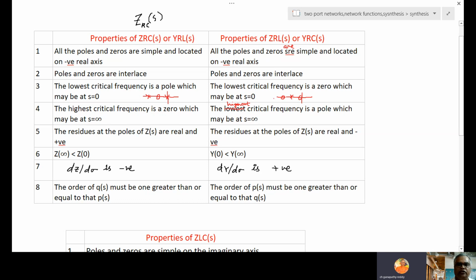So where is the next pole? At infinity. So 0 pole 0 format, whereas here pole 0 pole format. It starts with pole 0 pole, next 0 will be at infinity. Here 0 pole 0, next pole will be at infinity. So that's an idea.